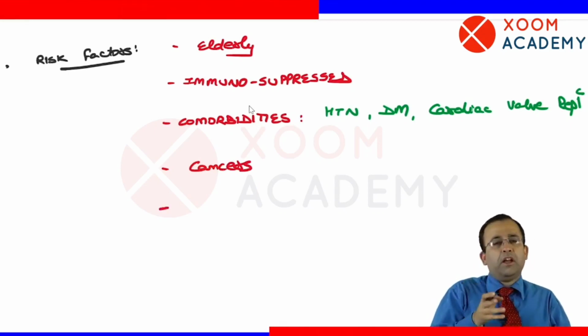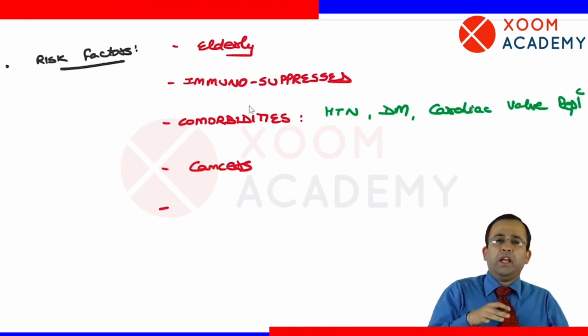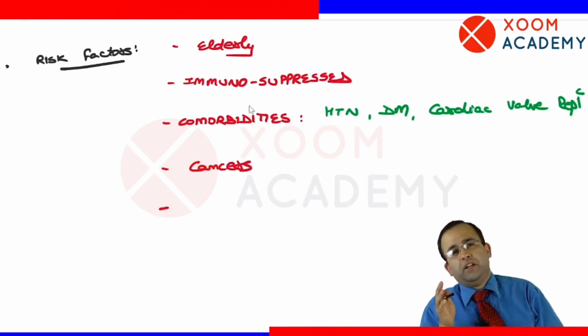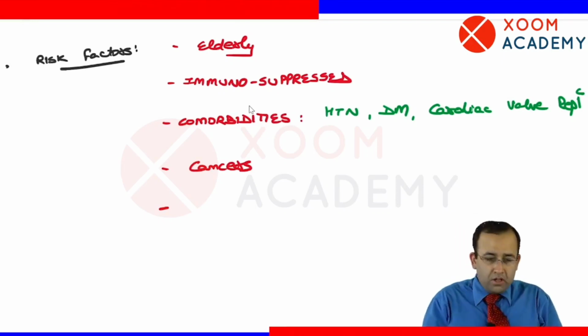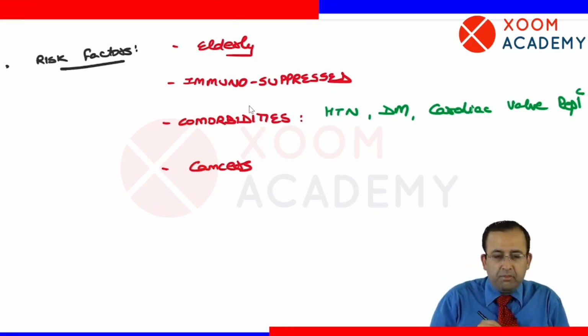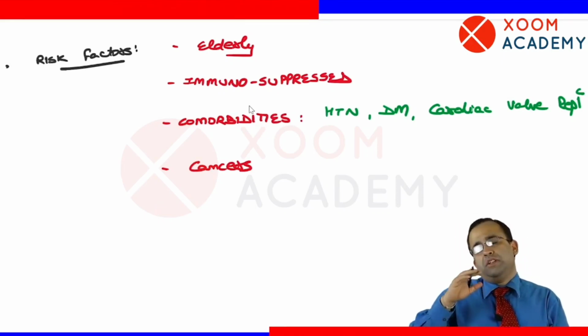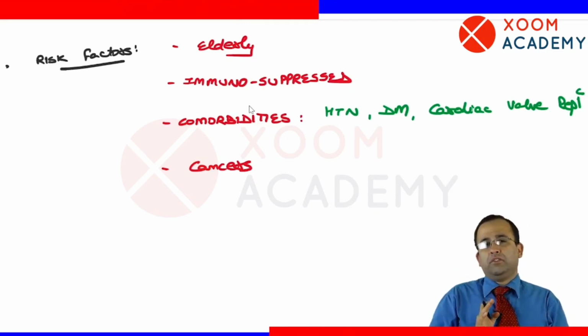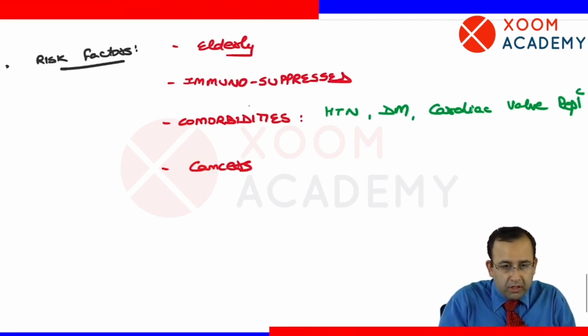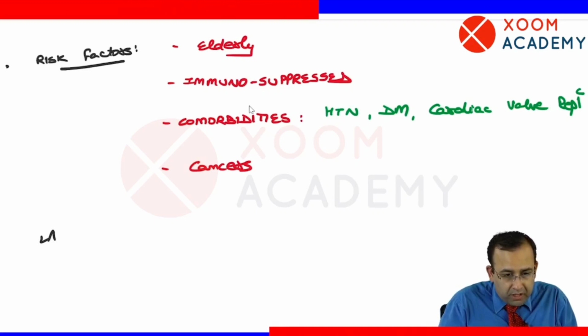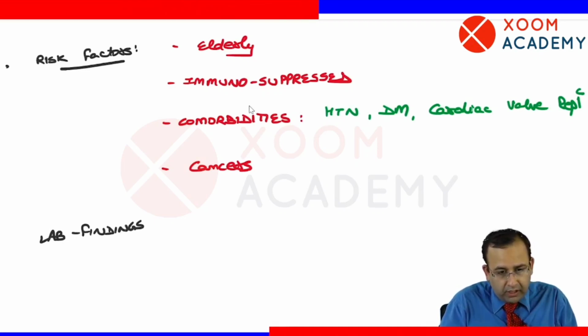Any other structural damage to the lung which the patient already had, with superimposed COVID-19, was a poor prognosis. So these are the main risk factors associated with increased severity of COVID-19 illness. Next point. Which are the lab findings with COVID-19?